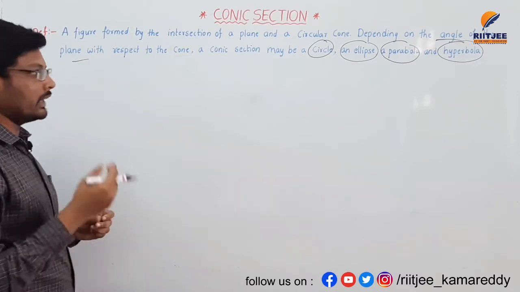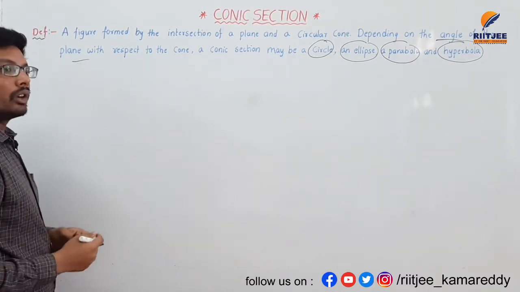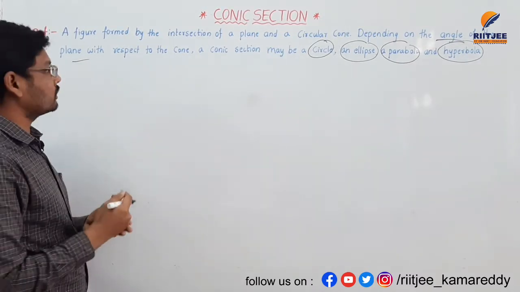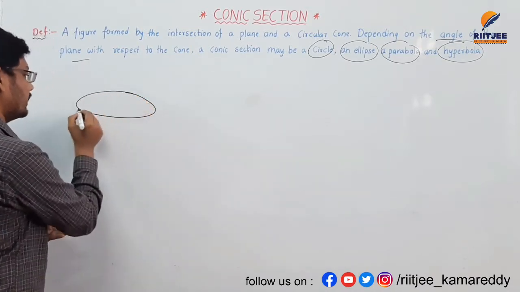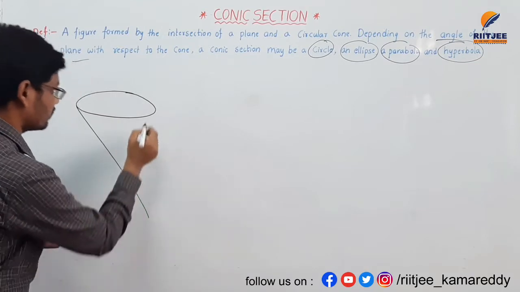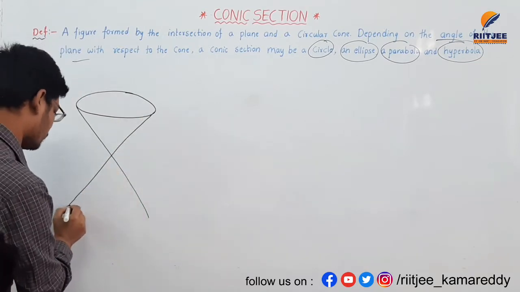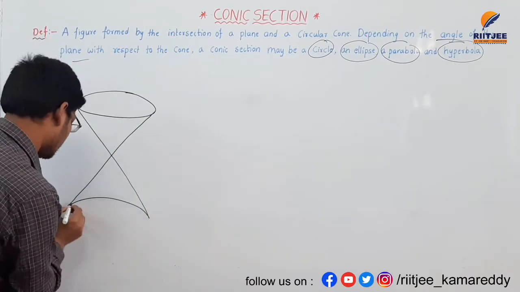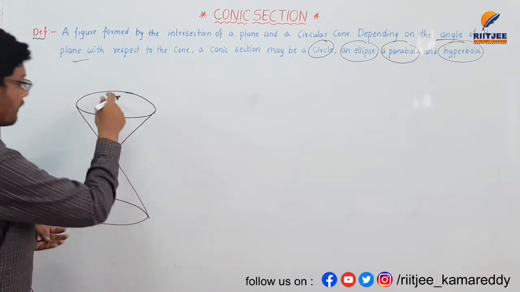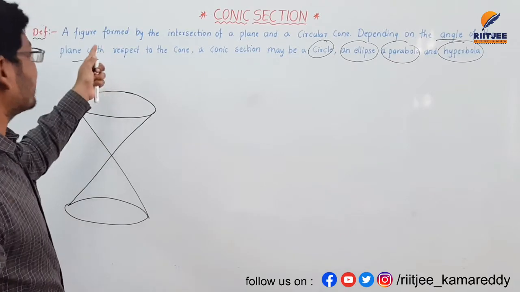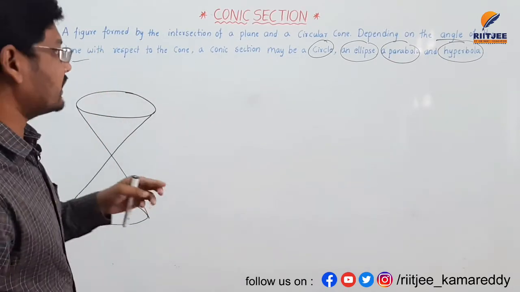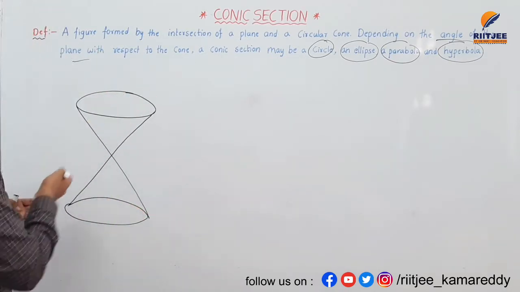If you take two circular cones, I am taking two overlapping circular cones here. These two circular cones are overlapping each other. In the definition, a cone is divided with a plane.